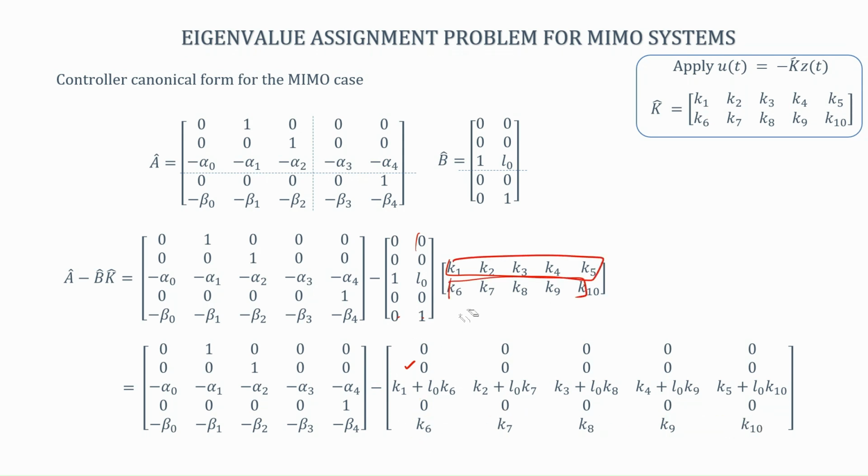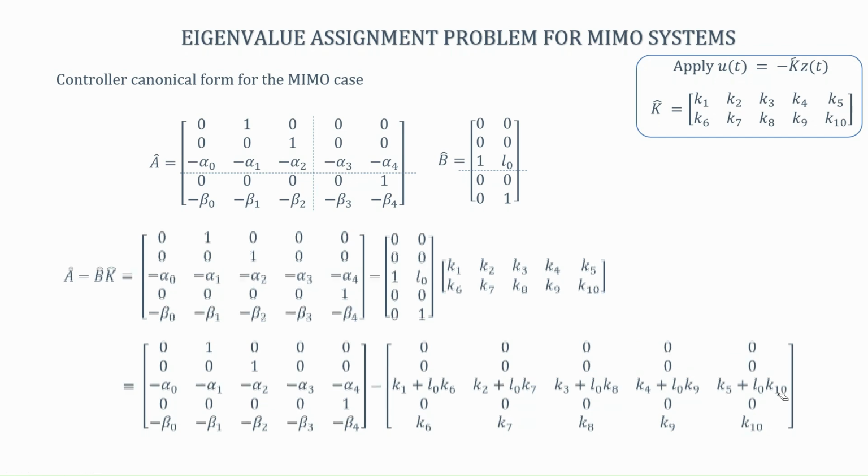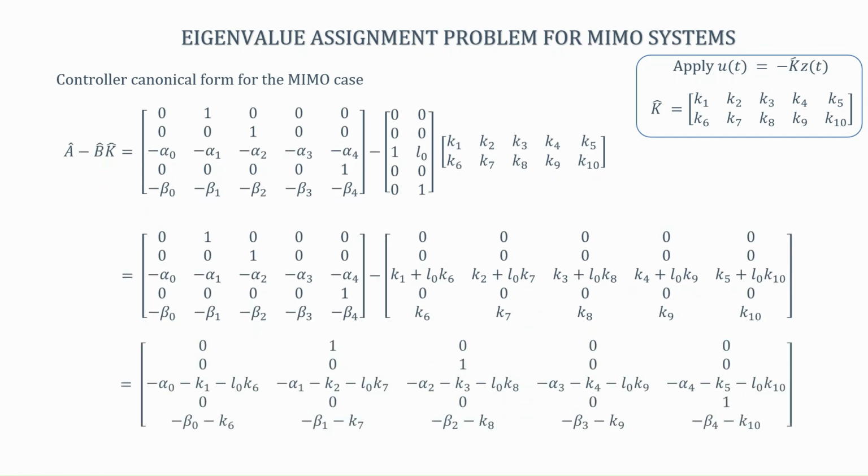So, this multiplication you can do on your own. You will get a multiplication of this form. Now, important to note here is that the top part is 0, which means this part, when they are subtracted, will not get affected. Similarly, this one will not get affected. So, what do we get after the subtraction? This is what we get. So, this is the structure that we are getting.